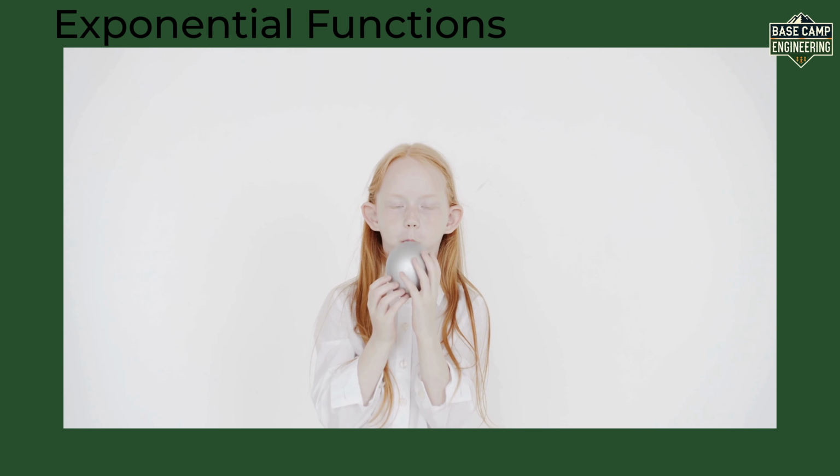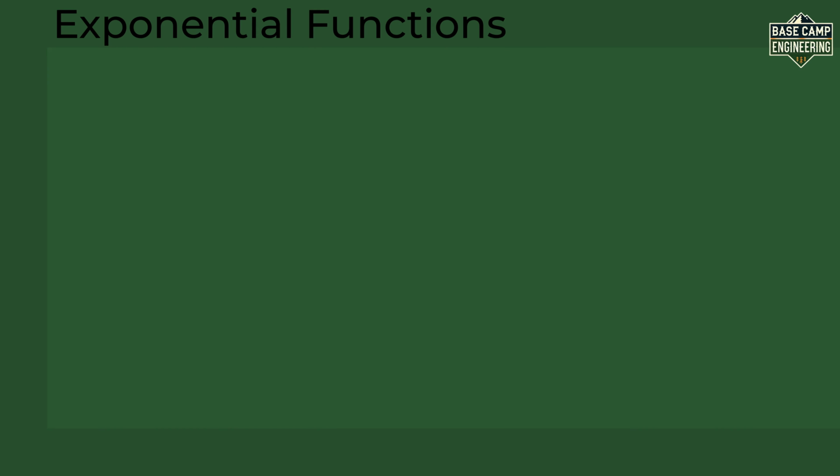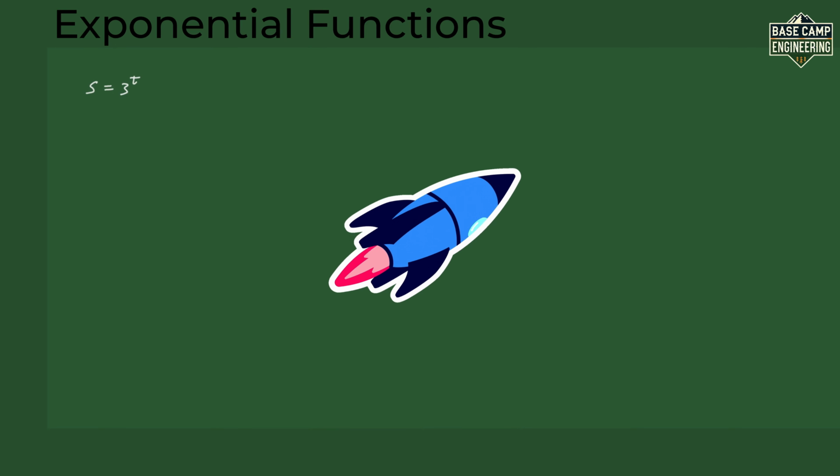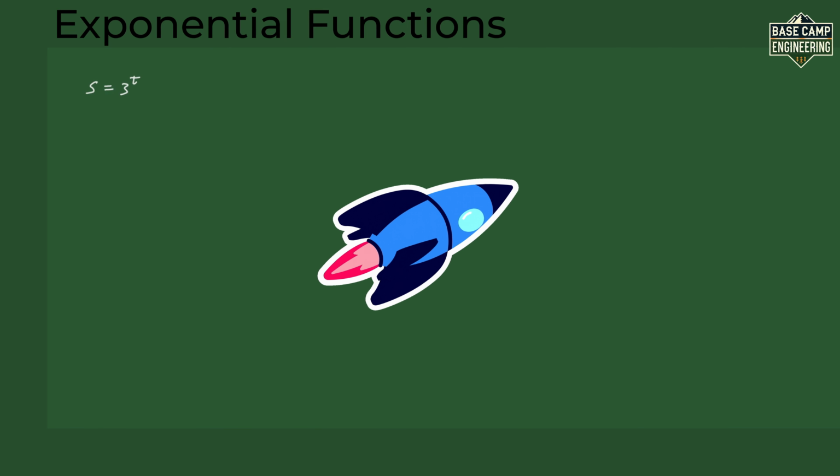Imagine you are blowing up a balloon and every second it gets twice as big. After 1 second, it's 2 times bigger. After 2 seconds, it's 4 times bigger. After 3 seconds, it's 8 times bigger. We can write this as 2 raised to power t, where t is the time in seconds. That's an exponential function. It grows super fast. Let's try it with a rocket. The rocket's speed is 3 raised to power t, where speed is in meters per second.